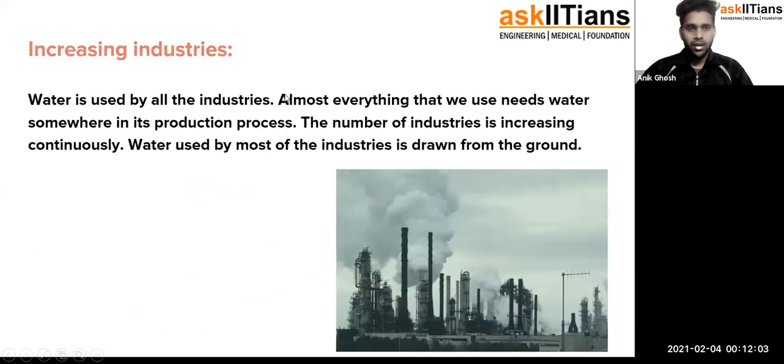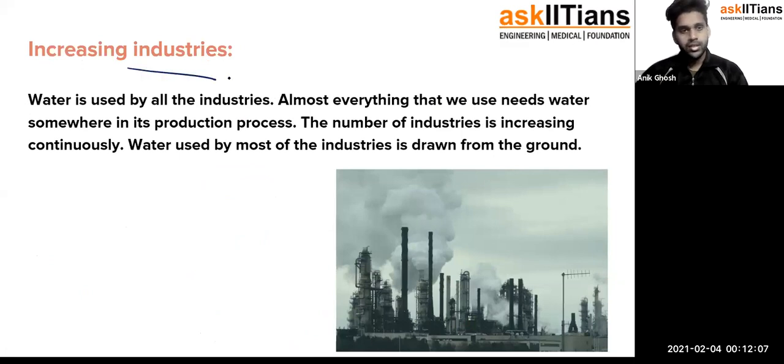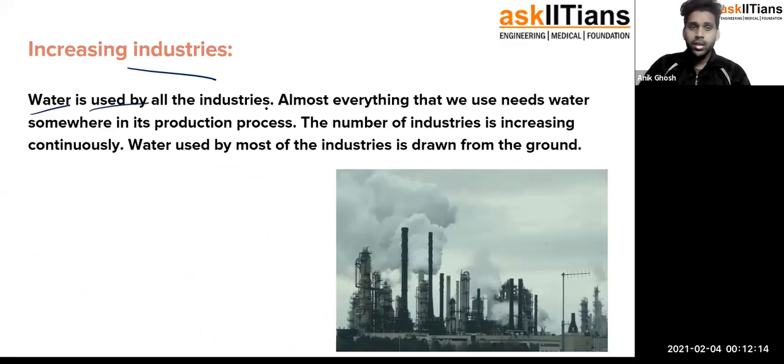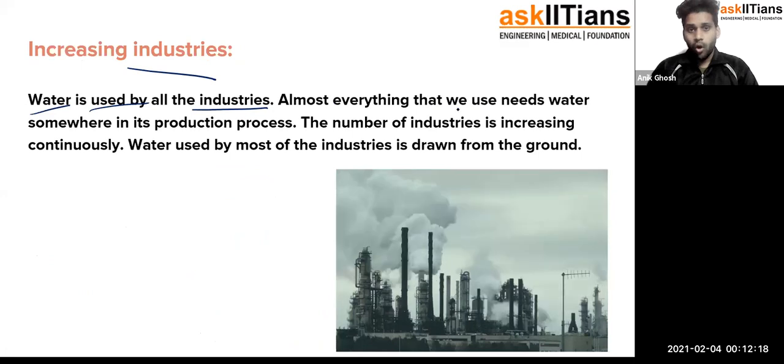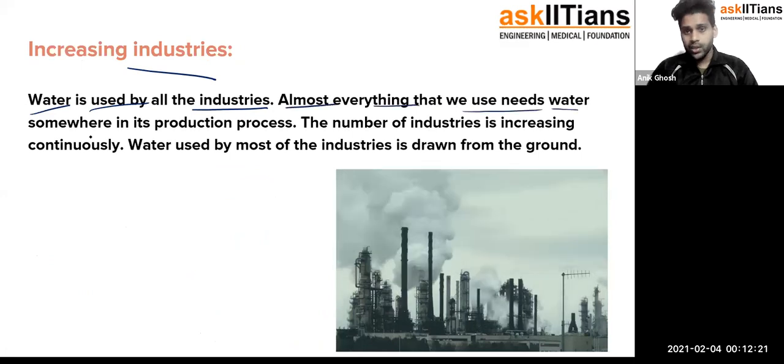Now, the third point, increasing industries. So how are the increasing industries contributing to this? Water is used by all the industries. In whatever you do, you need water, isn't it? Almost everything that we use needs water somewhere in its production process. We need water as a solvent, or for different types of purposes, isn't it? So the number of industries is increasing continuously.